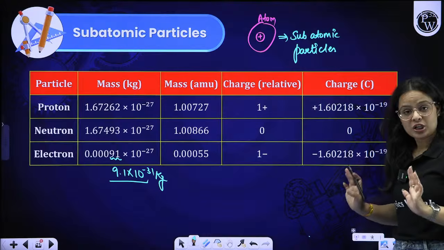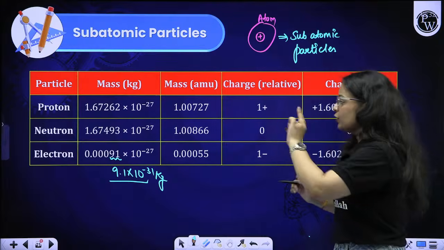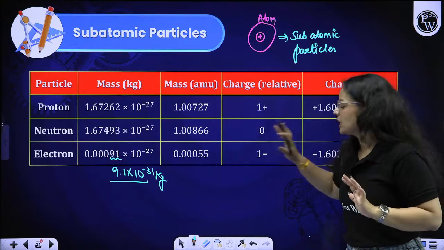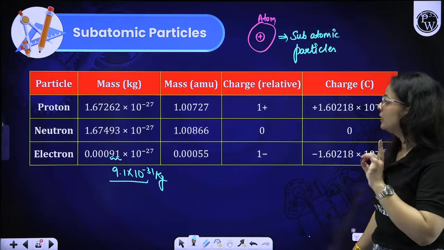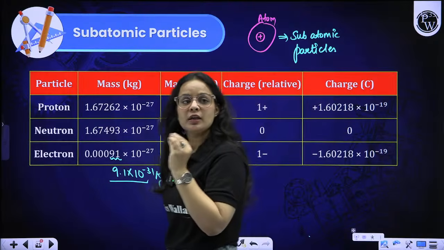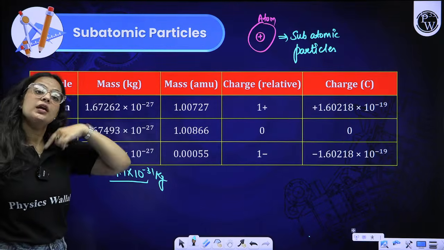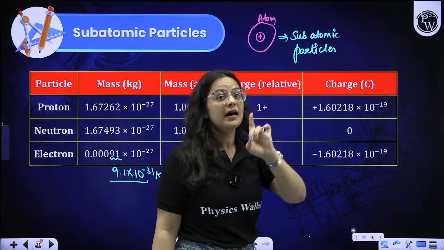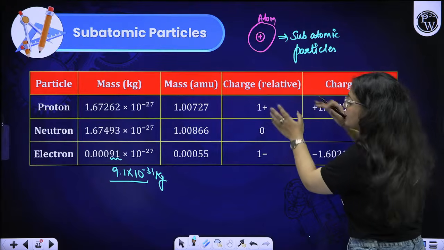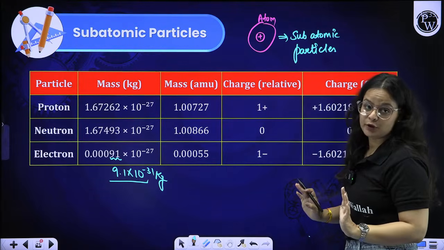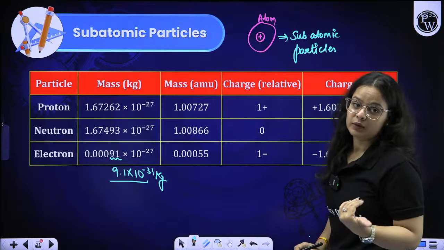Moving on to the charge portion. Proton carries a unit positive charge, +1. Then neutron is neutral, no charge at all, and electron carries -1 charge, one negative charge. Okay, so these are relative charges. They are not the actual charges. If we compare proton with neutron, the proton carries positive charge as compared to neutron. What is the charge of electron? The electron carries a -1 charge with respect to neutron.